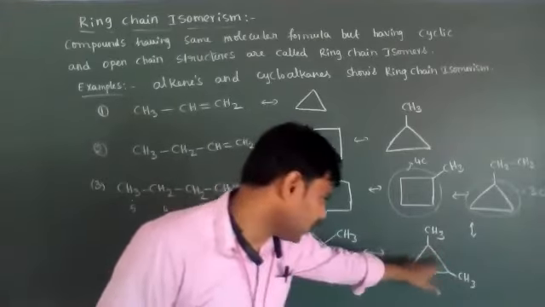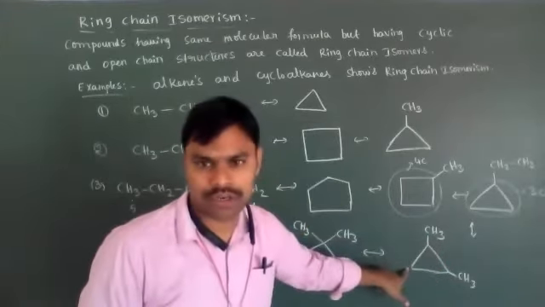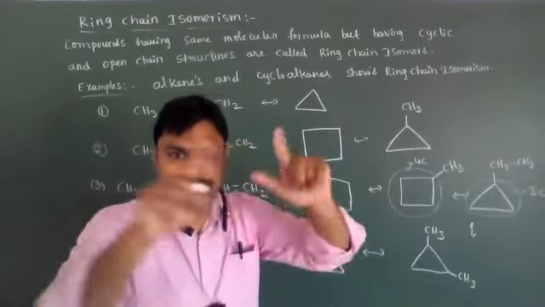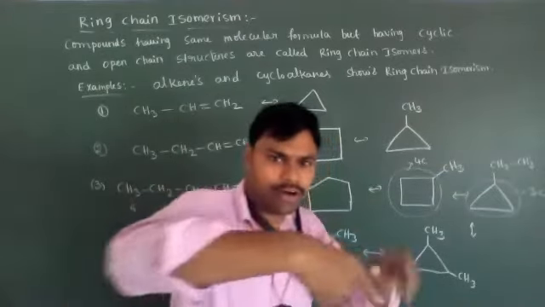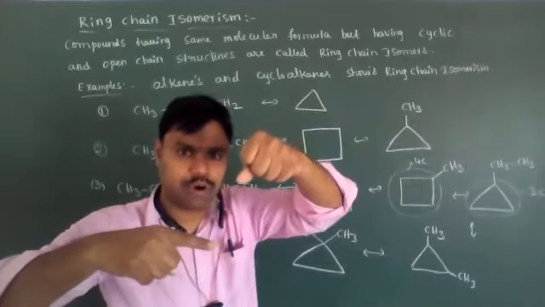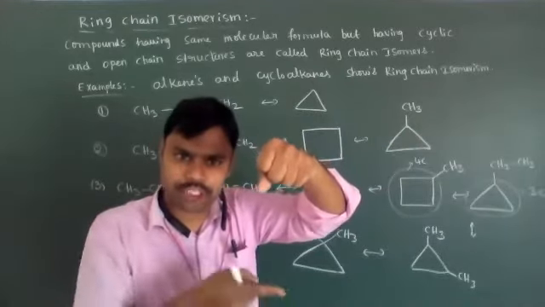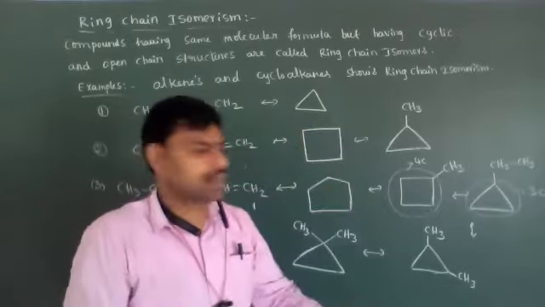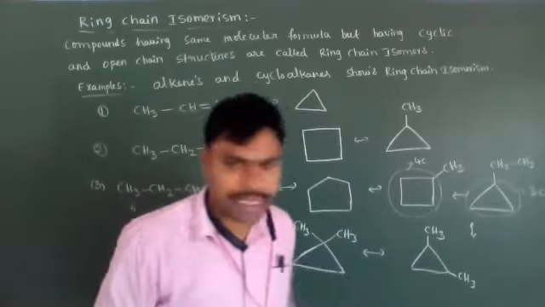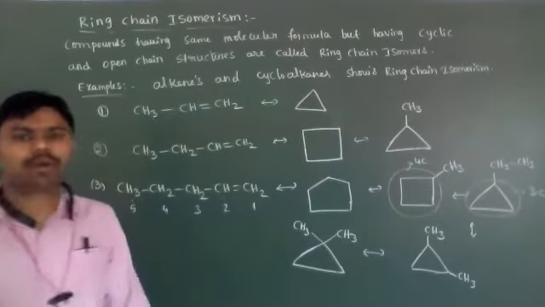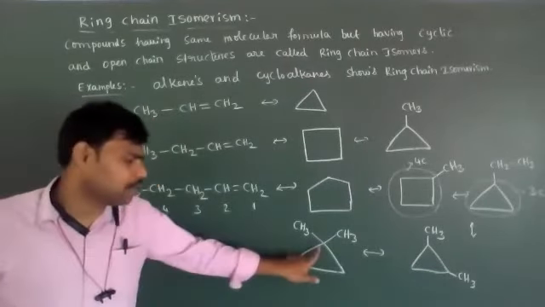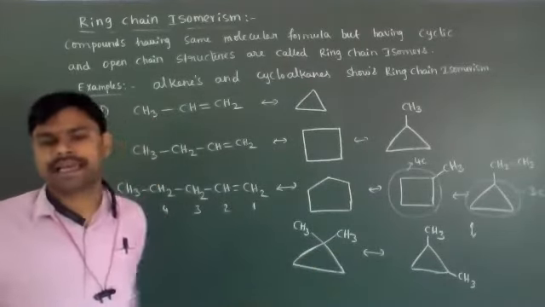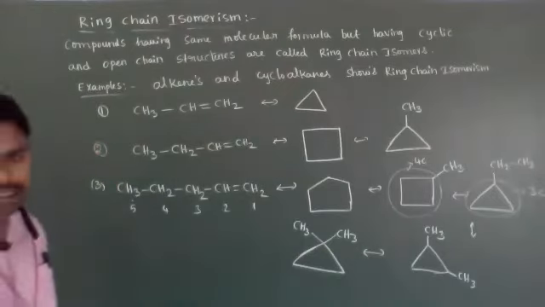The position will come in the 3-member cyclic ring. So it is 1,2-dimethylcyclopropane and 1,1-dimethylcyclopropane, different structures, rings.